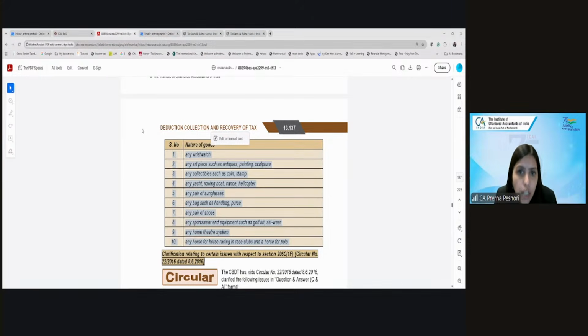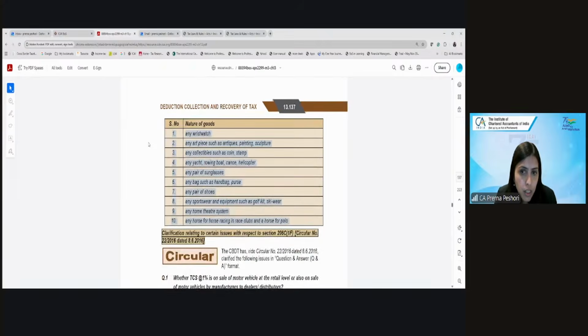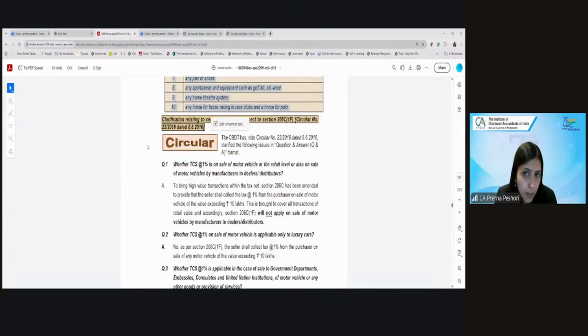So we're talking about the sale of those kind of goods on which the TCS will be applicable. Now there is a CBDT circular in this respect which talks about the TCS on the sale of vehicles. The first is whether TCS is on sale of motor vehicle at the retail level or also on the sale of motor vehicles by manufacturers to dealers. So is the TCS only applicable when the cars are finally sold to customer or when the cars are sold to the dealers by the manufacturer?